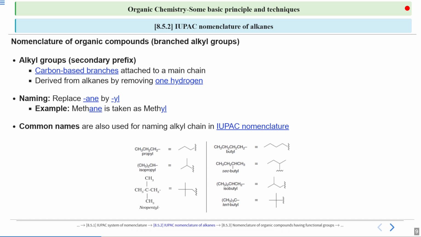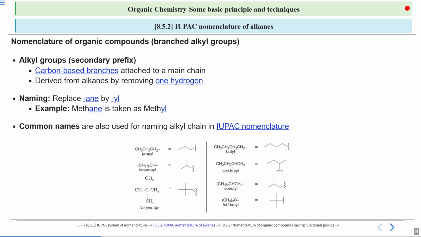Starting from the propyl, you know it. It's a simple one. We remove ane and write yl, so propyl. But the next one is isopropyl. Now this is composed of 3 carbons, so we are using the same propyl word here. But your connection is somewhat different from the first one. It is not a straight chain. Here, 1 carbon is in the middle, and 2 methyl groups are attached on both sides. Your propyl group is not attached from the end, but from the middle carbon. And that is the reason we call it isopropyl.